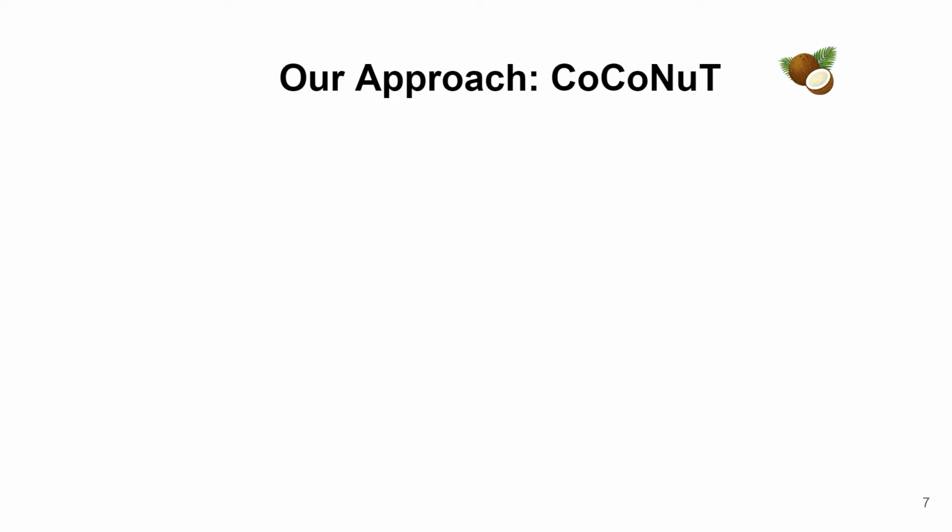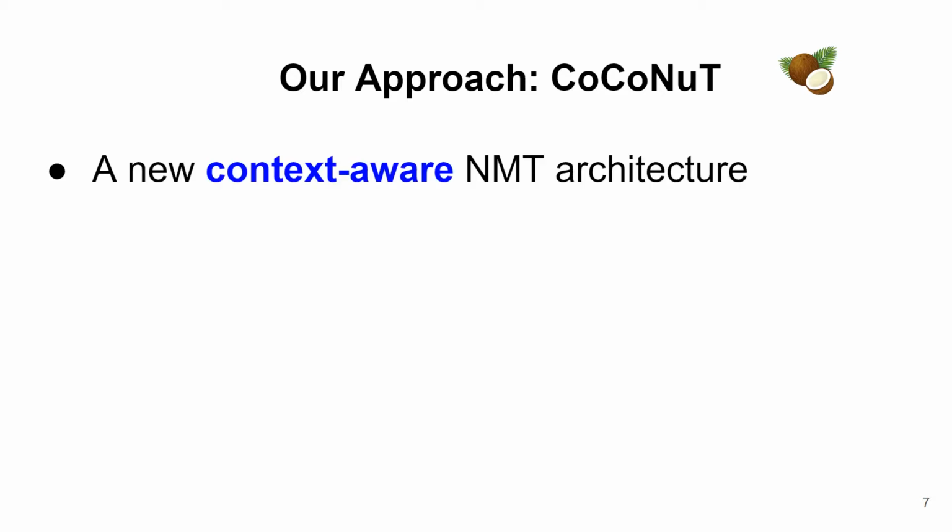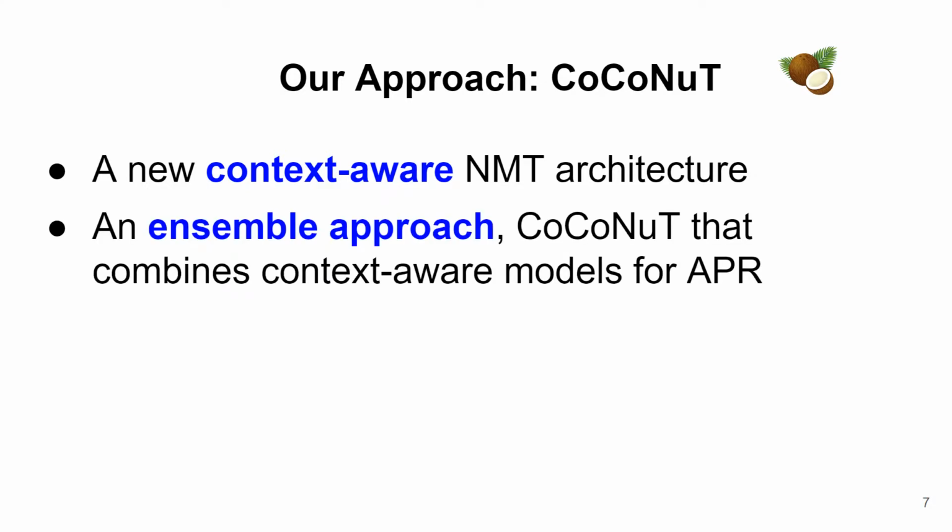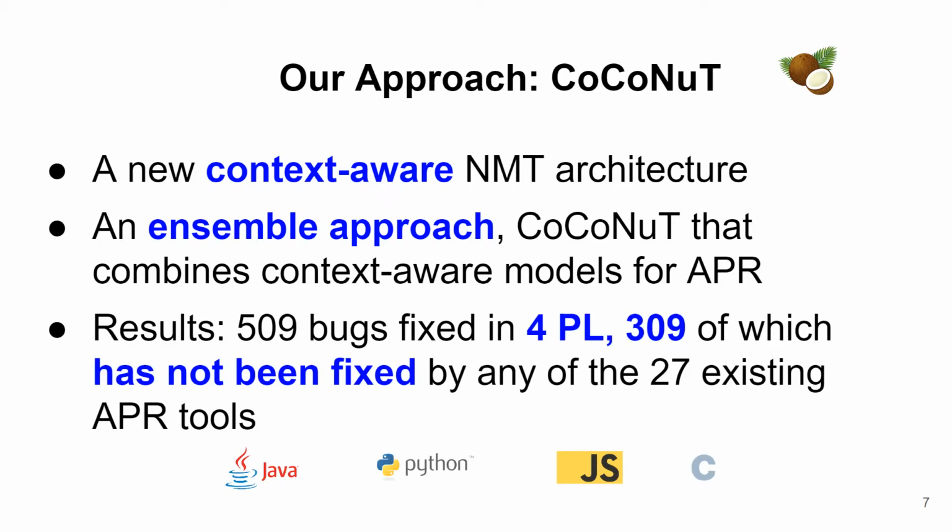Therefore, we propose CoCoNuT, a technique that uses a new context-aware neural machine translation architecture. We then use an ensemble approach to combine such architectures to automatically generate fixes for different bugs. CoCoNuT is the first approach to fix bugs in 4 different programming languages, including 309 bugs that had not been fixed automatically before.